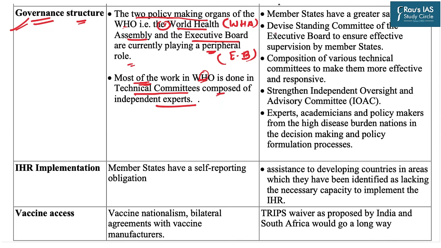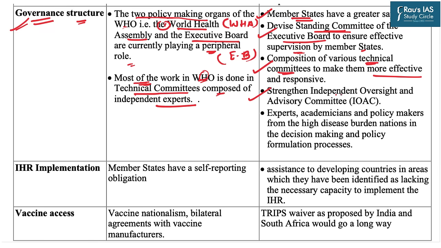So there are a lot of suggestions in this regard. First, the say of the member states, that is countries, must be increased. Second, the standing committee of the Executive Board must be designed to ensure effective supervision by member states. Third, the technical committees must be composed in such a manner as to make them more effective and responsive.